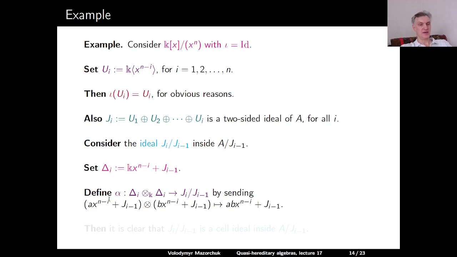And now we can define our isomorphism alpha from delta_i tensor delta_i to J_i modulo J_(i-1) by sending a times x to the power n minus i plus J_(i-1) tensor b times x to the power n minus i plus J_(i-1) to ab times x to the power n minus i plus J_(i-1). And then it's clear that the corresponding subquotient will be a cell ideal inside A modulo J_(i-1).